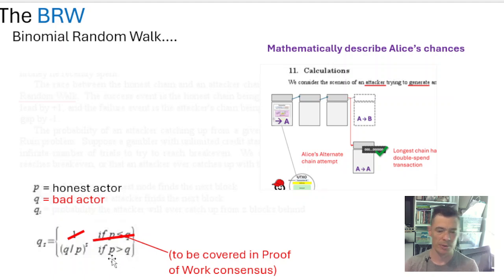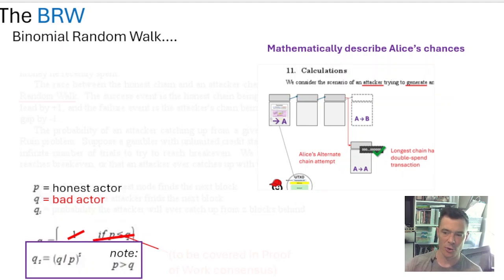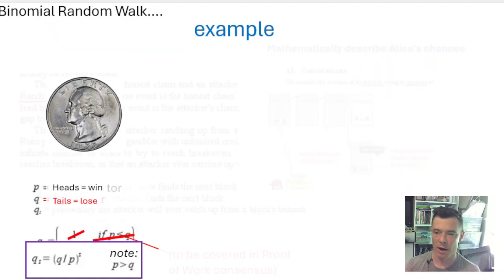So we assume that P is honest nodes and Q is the bad actors. Honest nodes are at least 51% of the network. If that's not the case, it's a whole different scenario involving forks that we'll cover in the next few videos. But we assume we've got more honest nodes.